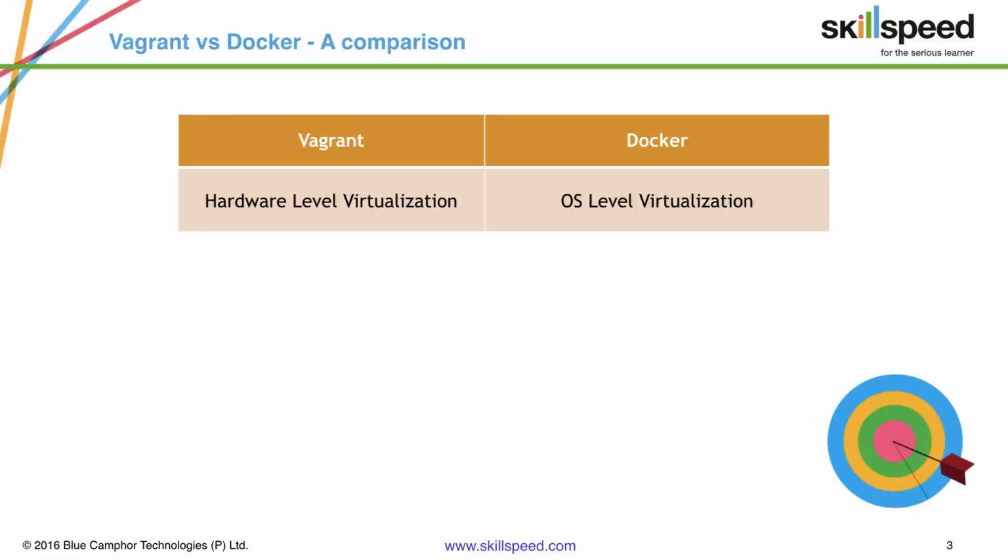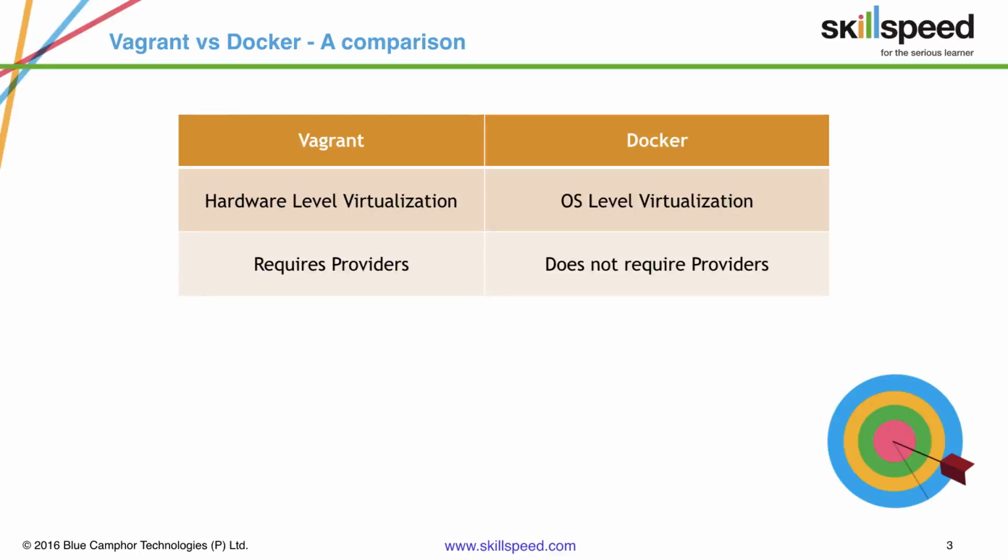All these are traditional virtualization tools which give you abstraction at the hardware level, whereas Docker gives you the abstraction at the operating system level. What it does is virtualizes your operating system kernel. So this is one of the very fundamental differences between these two technologies.